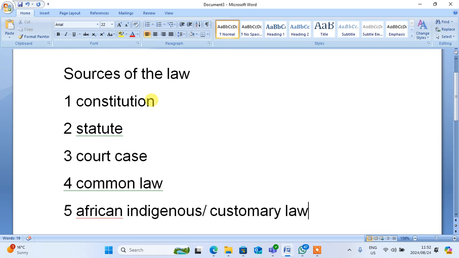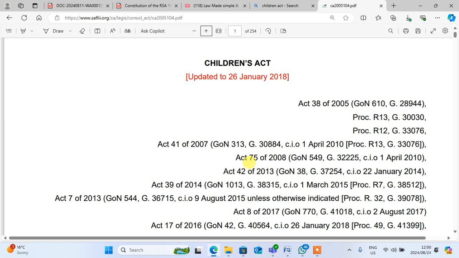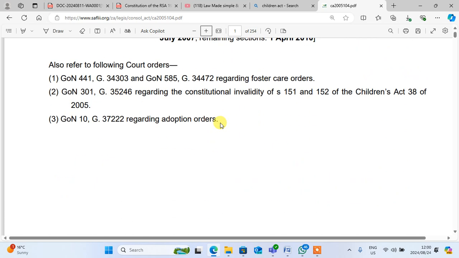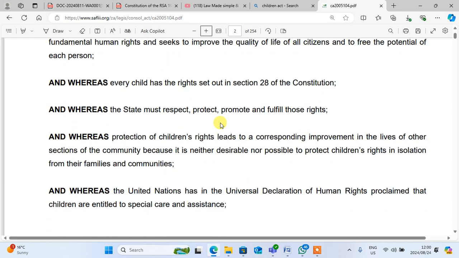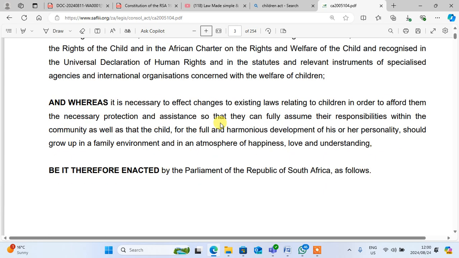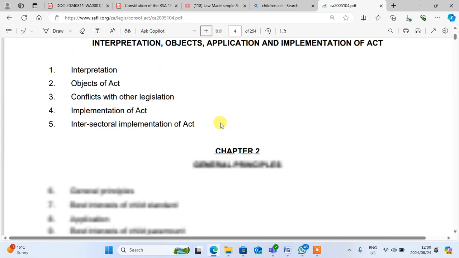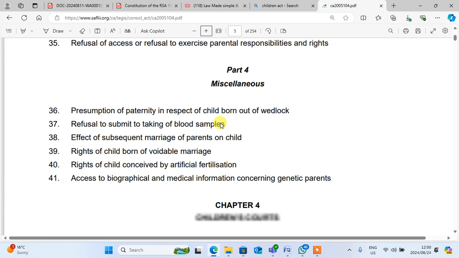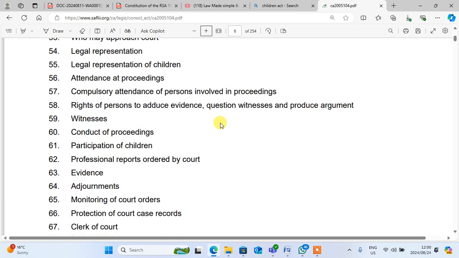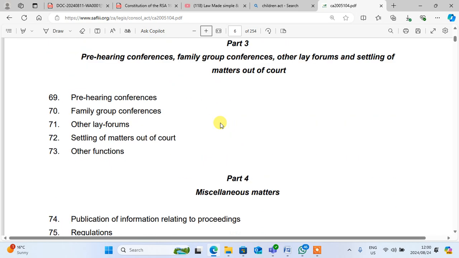Now we are coming to number 2, the statute. Of course, we already know by now which statute we'll use. Now we have the Children's Act 38 of 2005. We have it here, and we'll be looking at this one. It is very important that we have this Children's Act. Okay, let's go to section 1. I want to see something.